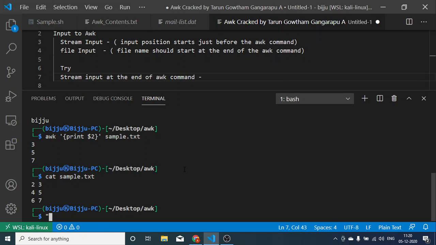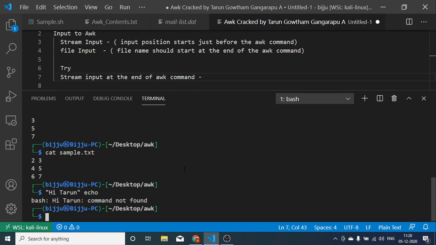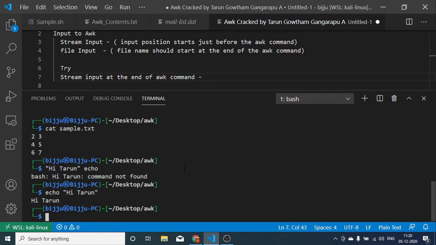You cannot say hi Tarun echo. It won't work. Instead, this will work like this. The position of parameters is very important for some of the commands in Unix. For such commands, if you want to change the position, we will be using xargs.